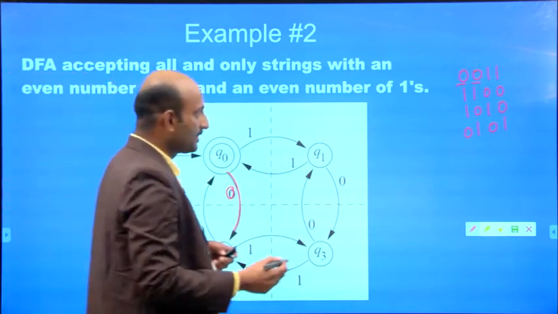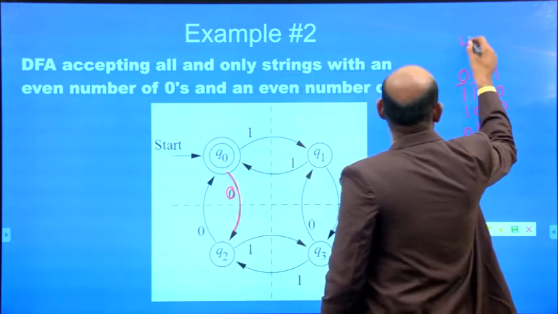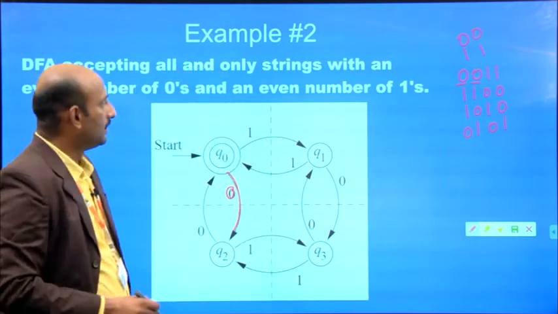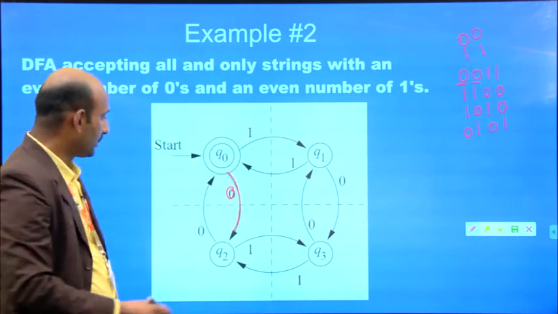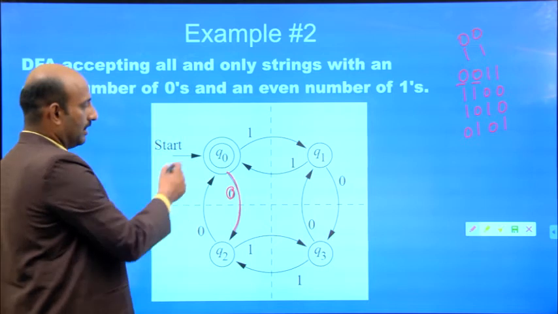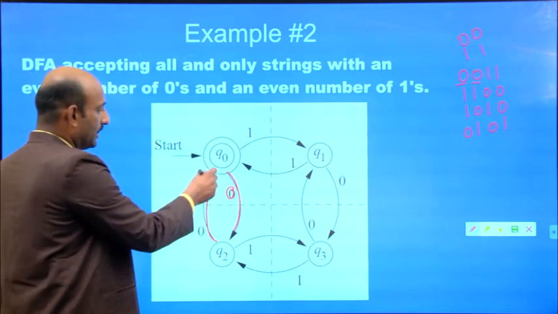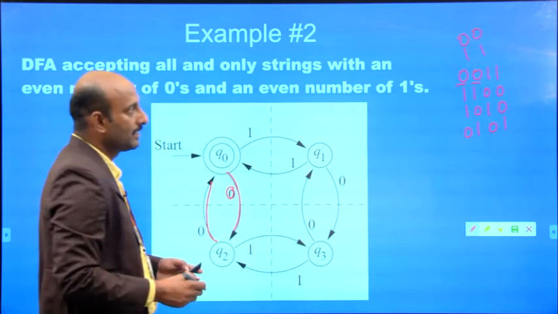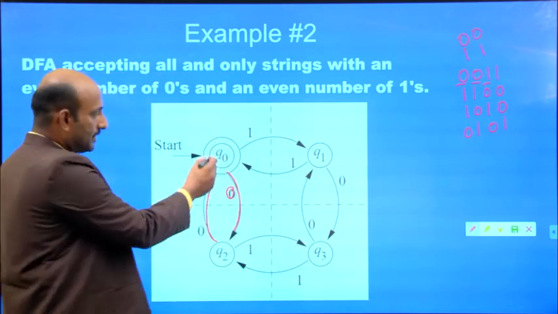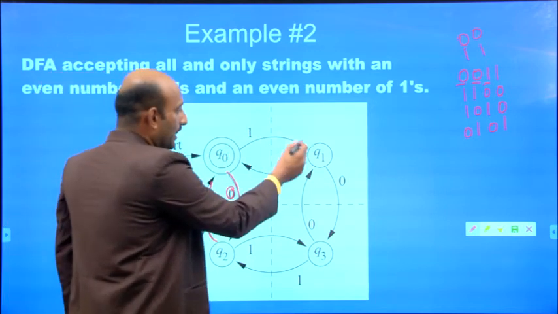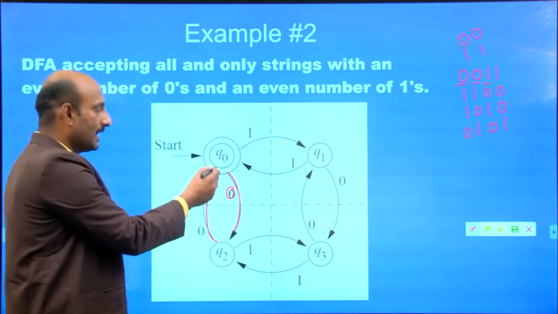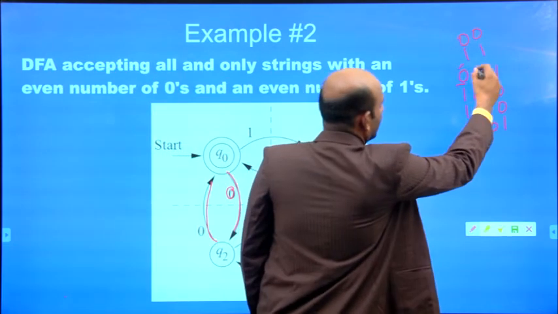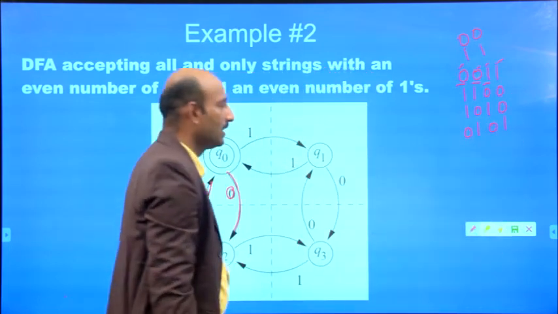So the possible strings are, for example, 0 0 1 1, that is an even number of zeros and an even number of ones. Zeros, and again one more 0 from the state Q1 brings it back to Q0. Now what is the next input? 1. From the state Q0, if we apply the input 1, there is a transition from Q0 to Q1. Now this is also read by this, and finally another 1 will be there.